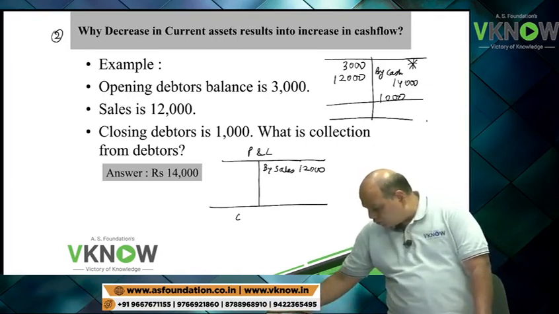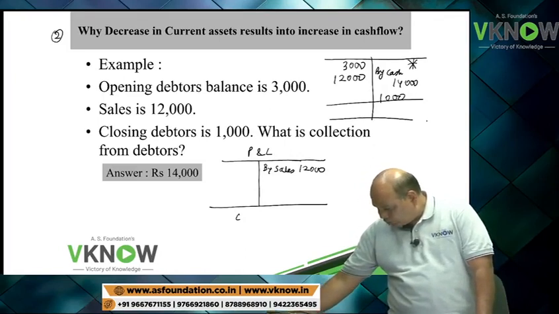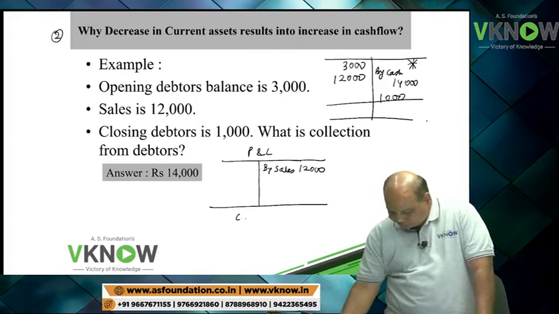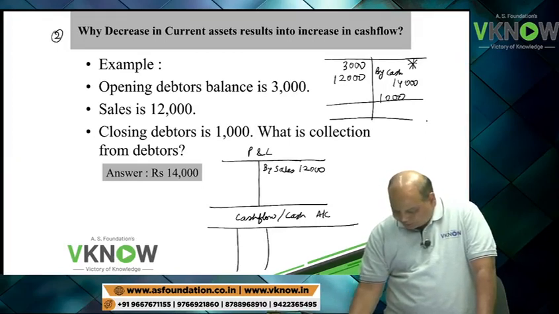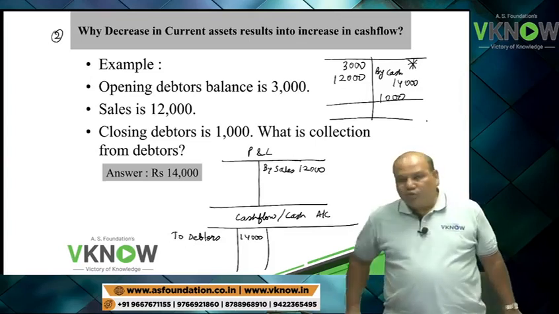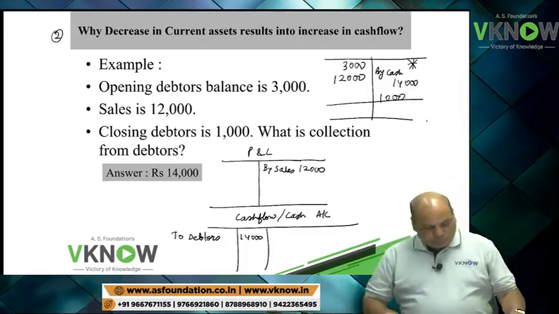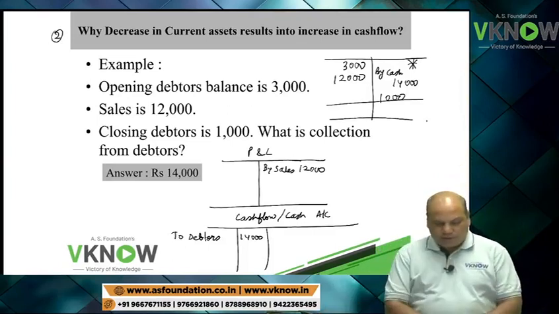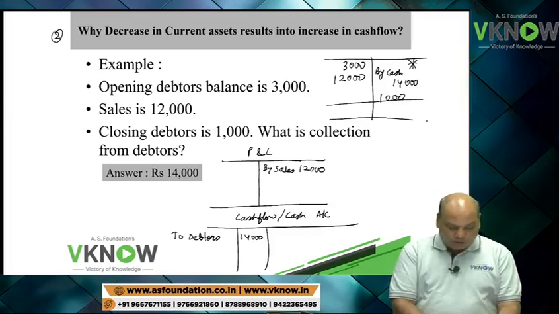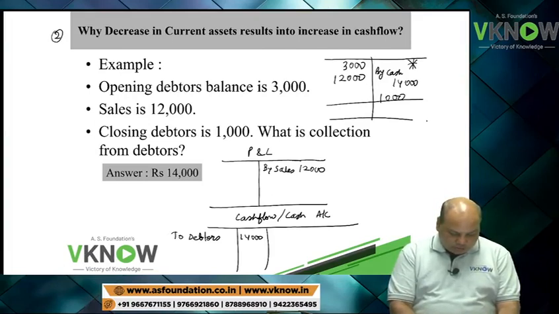If I look at the cash flow statement or cash and bank account, I will have to debtors 14,000, assuming there is no other item in the cash account or P&L account.